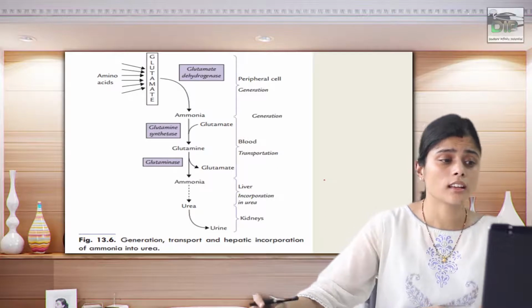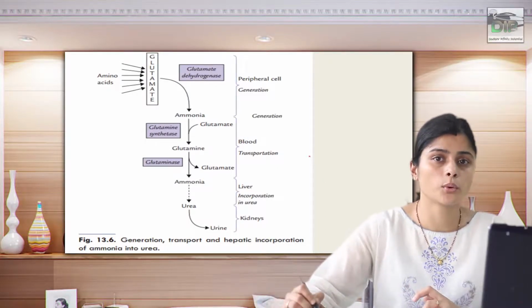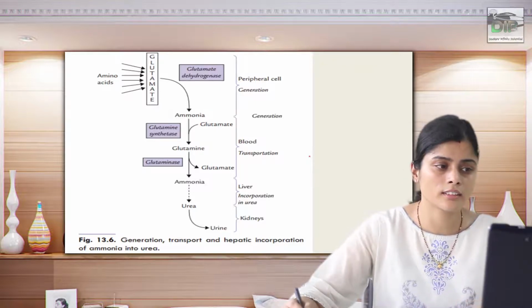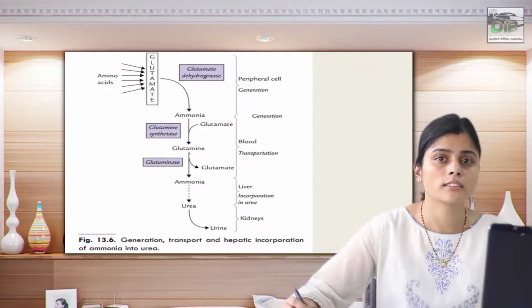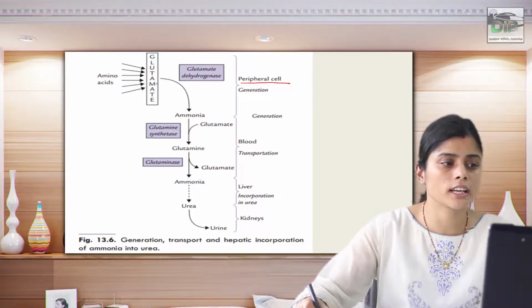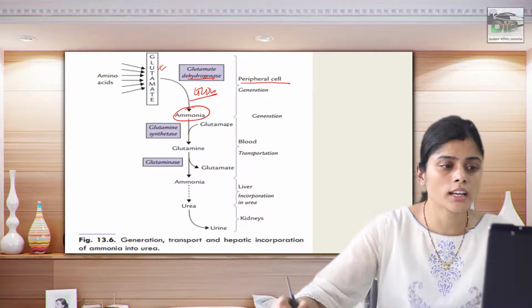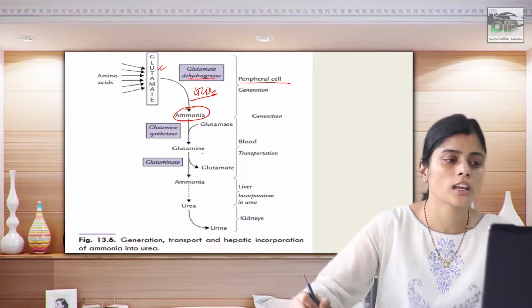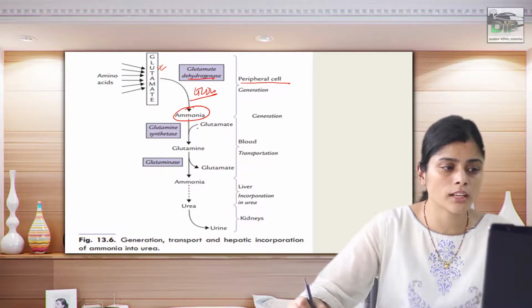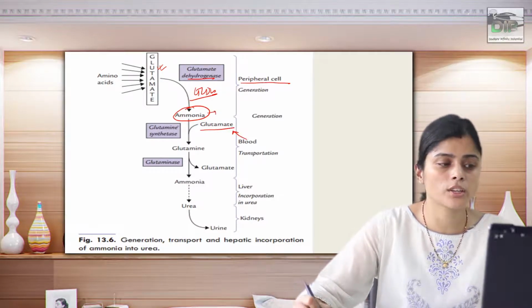So this is a very good elaboration of how ammonia is going to be in different parts of your body. From the peripheral cell, the ammonia is generated with the help of the amino acid glutamate. By the enzyme glutamate dehydrogenase, it liberates ammonia. This ammonia, which comes into the blood, is taken up by glutamate present in the blood, because this ammonia should not be free in the circulation.